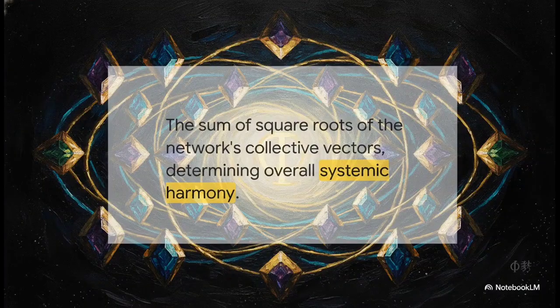Once everything is connected, the network calculates its coherence, mathematically evaluating how in sync all these diverse distributed nodes actually are. It takes the vector states of every single node in the federation, weights them based on their authorized influence, and computes the sum of the square roots of those elements. This isn't just basic data transfer. This is the network calculating a numerical value of its own collective harmony.